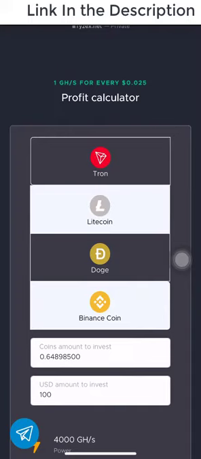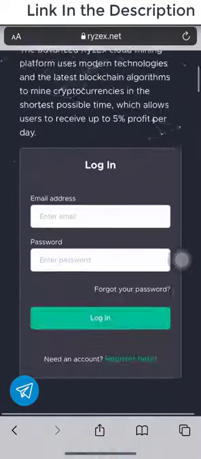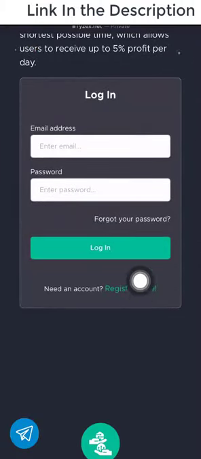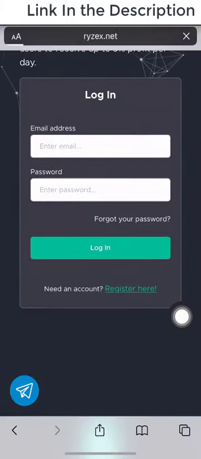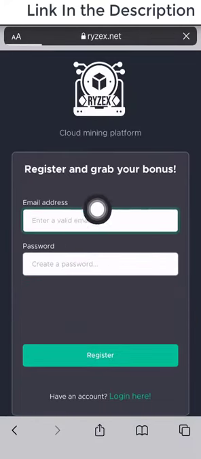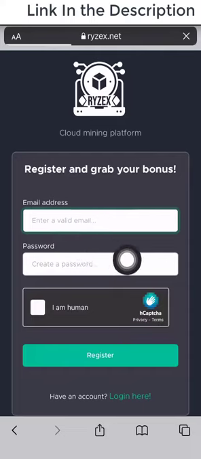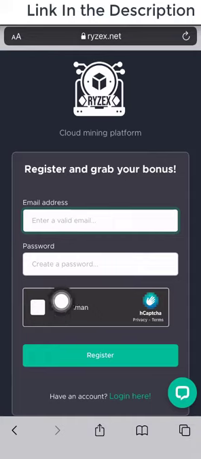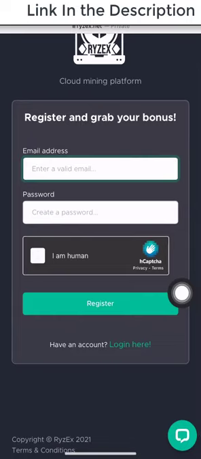All you need to do is to tap on it and then you will be taken to this website. Once you are here, you need to create an account. You come to the button here and click on register. Once you click on register, you will be required to enter your email address and then create a password. Then you will verify the captcha and click on register. Once you click on register, they will send you a confirmation link to your email address. So make sure you use a correct email address so that in case of anything you can easily recover your account. Once you are done with the registration, you will be taken to the page.